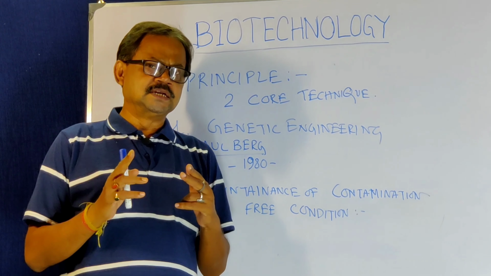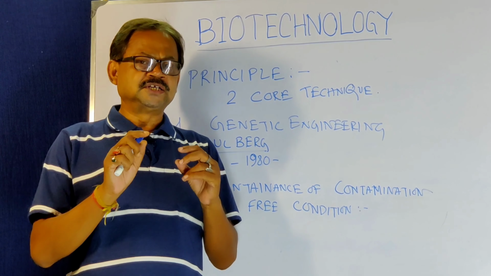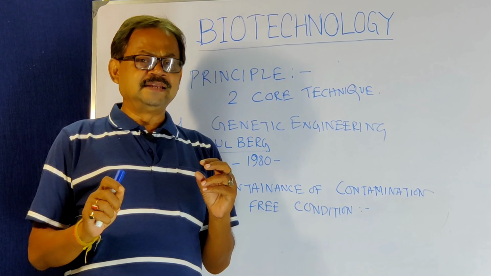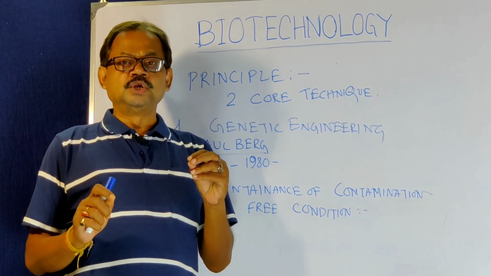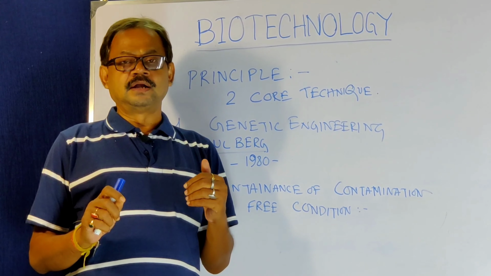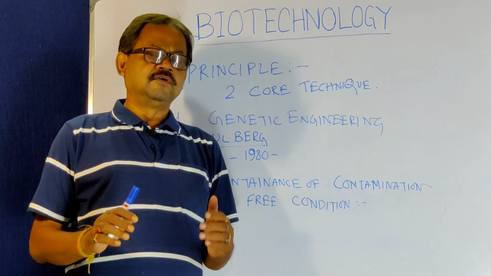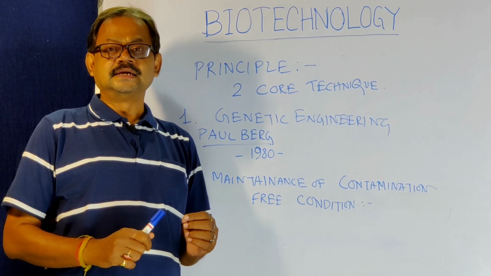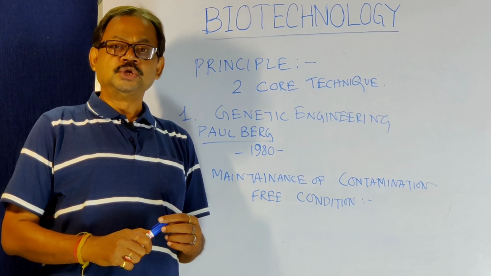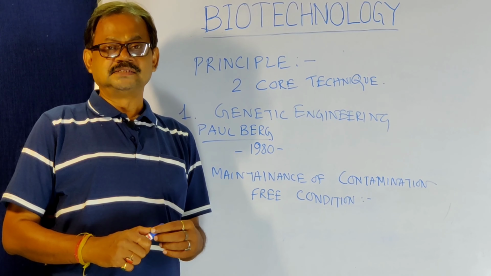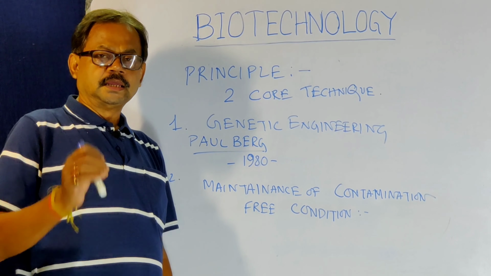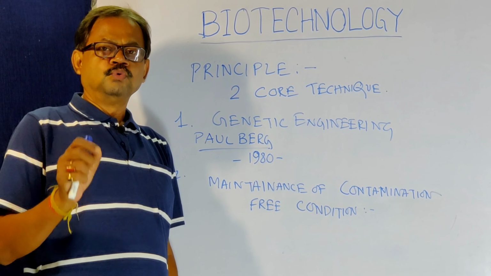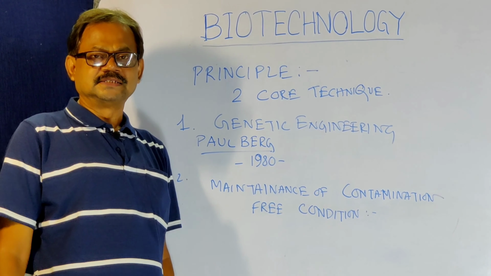Actually, we can engineer or change the structure of the gene, which is called recombinant DNA, and this has to be introduced into the host cell to get our desired product. The father of genetic engineering is Paul Berg, and in the year 1980 he was awarded the Nobel Prize. Paul Berg introduced the SV40 gene into a bacterium with the help of lambda virus.